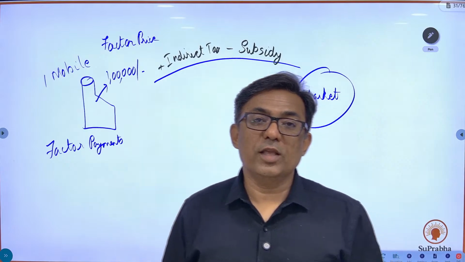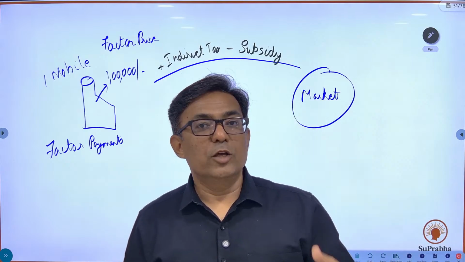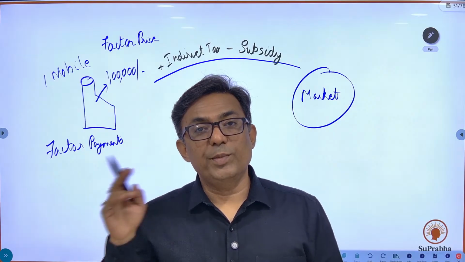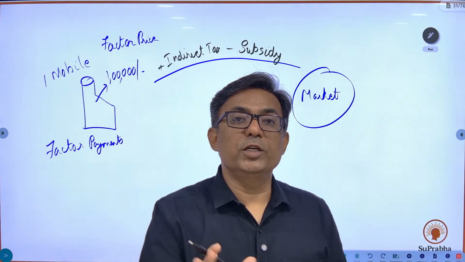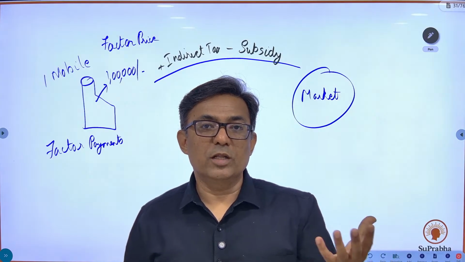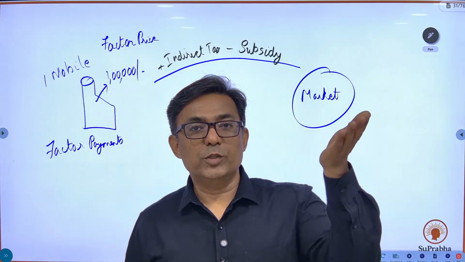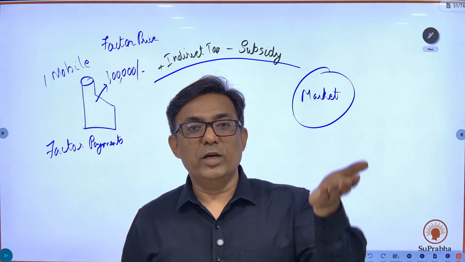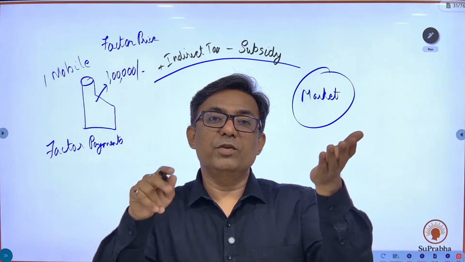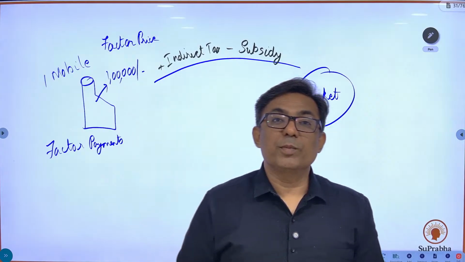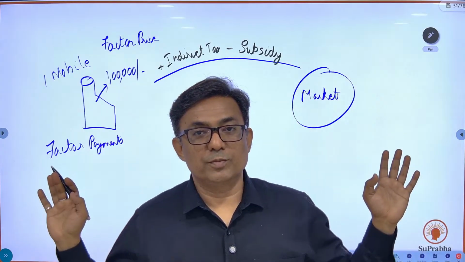The nurses over there have to be paid salary, and you have to pay for the medicines also. But who is paying? The government is paying. So the government is giving a whole subsidy. The factor price, the production cost of that medical service, is, let's say, 1 lakh rupees per month. The price of nurses and medicines and everything is 1 lakh rupees, but the government is directly giving a subsidy of 1 lakh rupees. Therefore, the poor people get this medical service free of cost.